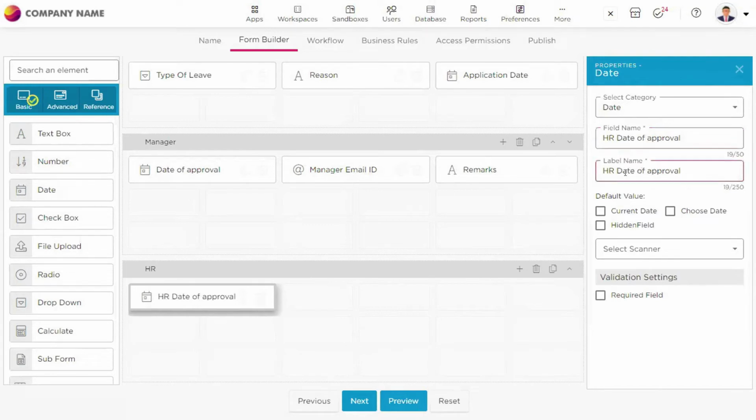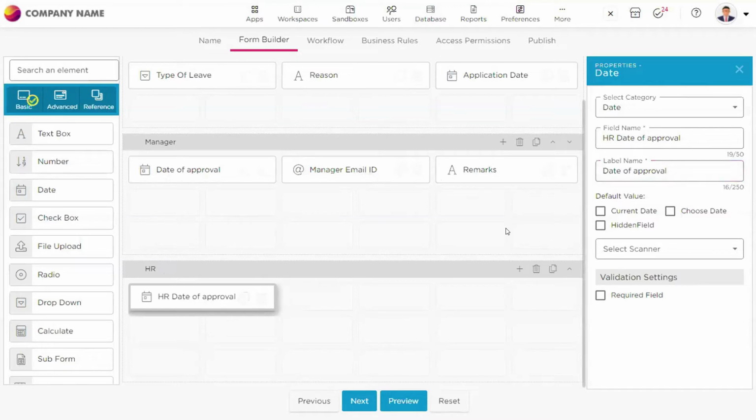So here I want to tell you the difference between the field name and the label name. As you can see, I have already given a name as date of approval. If I give the same name to the date field, date of approval, the platform will get confused. Which date of approval are you referring to? So it will not allow you to put the same name for the same field. You need to always make sure that you are putting a proper name for that.